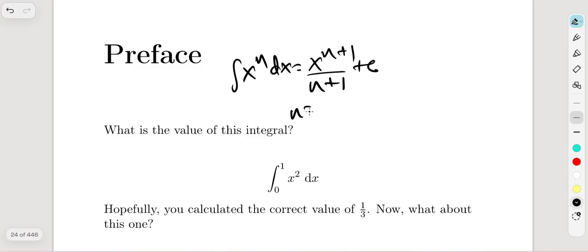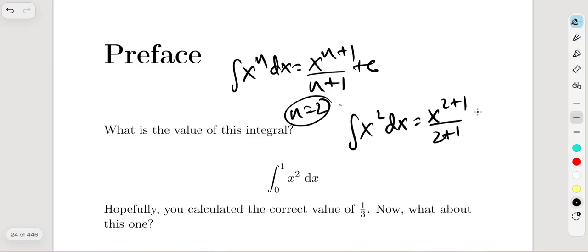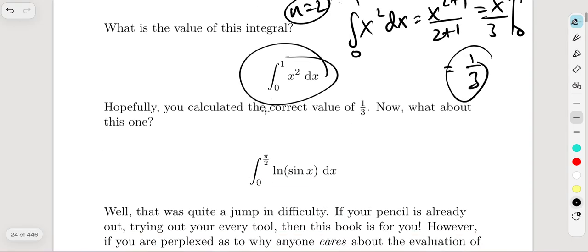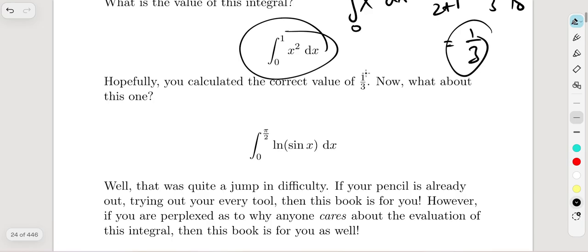So basically for n equals 2, the integral of x squared dx is x to the 2 plus 1 over 2 plus 1, so it's x cubed over 3, and from 0 to 1, because our bound is from 0 to 1, it's coming out to be 1 over 3, right? So don't just memorize formulas, guys, you can look for the proofs of them as well, right?